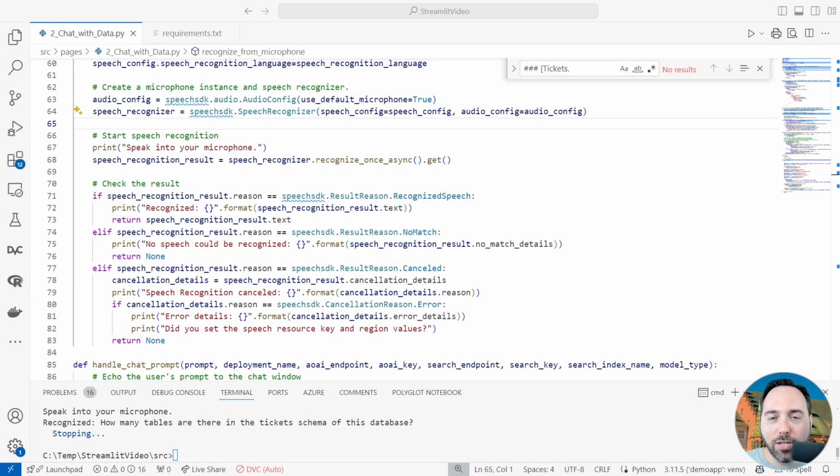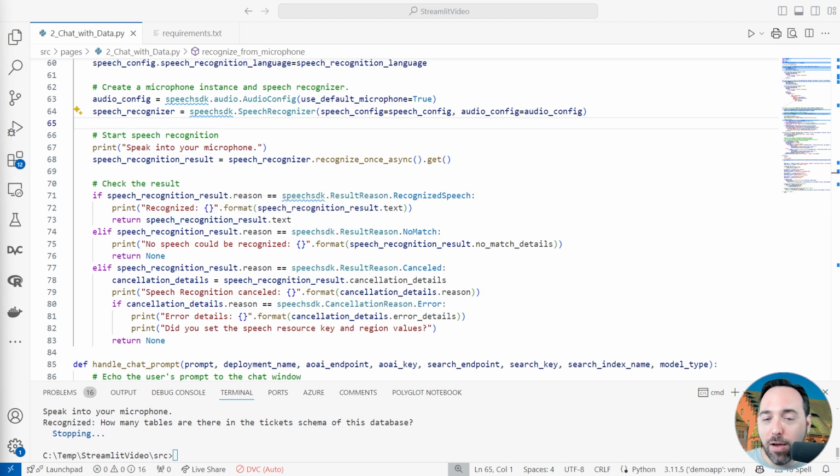Okay, let's get back to the not-so-live demo. I've shown you one way of capturing an utterance. This works for quick questions like the sort I just asked, but it will not work quite as well if we have a longer-winded question, or even if I just want to pause and collect my thoughts in the process. If I want to do that, I need to take a different approach.